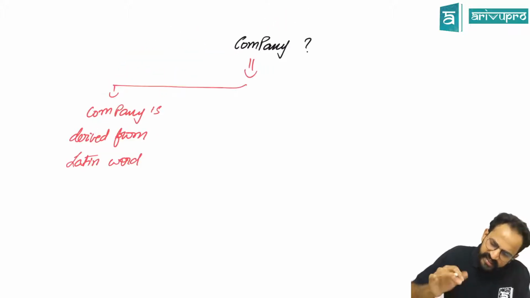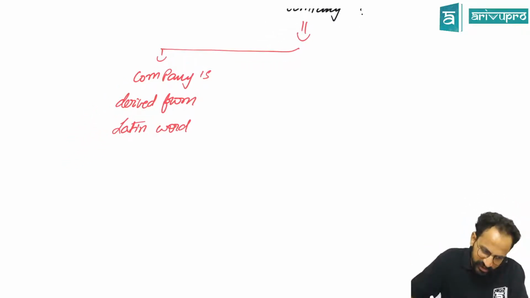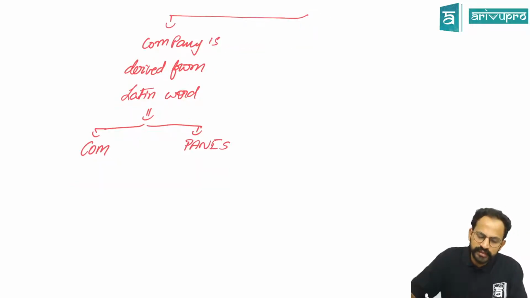Sir, why do these Latin words keep coming in the syllabus? Yes, to make your lives miserable. So, a Latin word. In Latin, it is called com and panis. Sir, what do you mean by this?